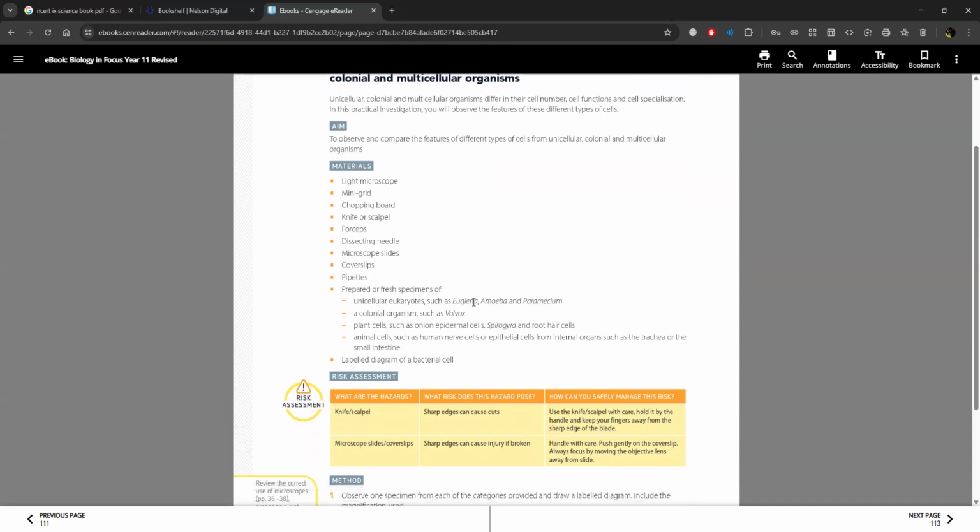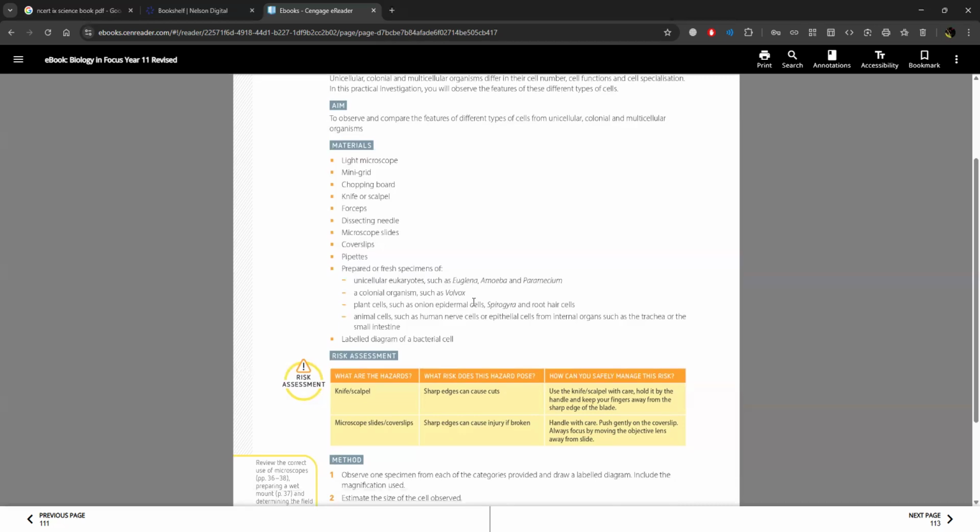Materials: light microscope, mini grid, chopping board, knife or scalpel, forceps, dissecting needle, microscope slides, cover slips, pipettes, prepared or fresh specimens of unicellular eukaryotes, a colonial organism, plant cells, animal cells, labeled diagram of a bacterial cell.